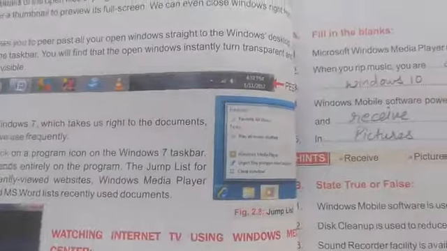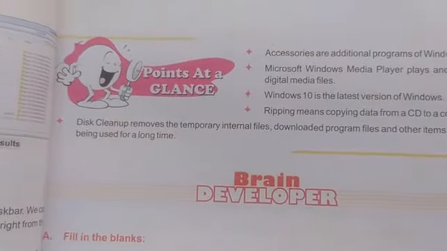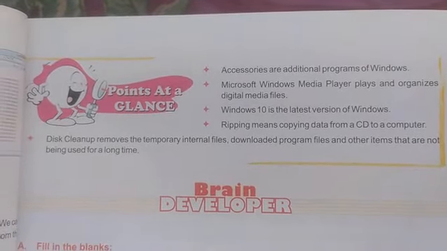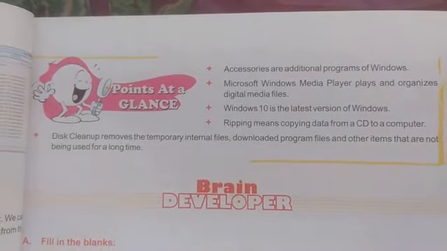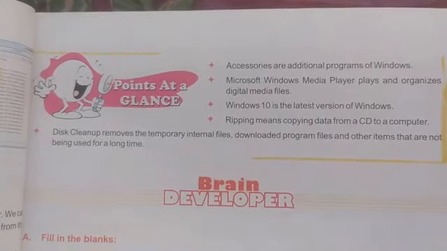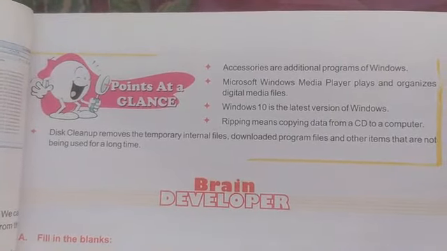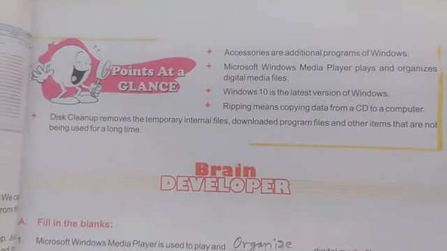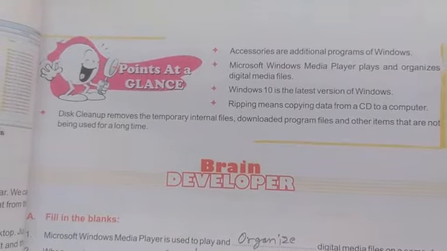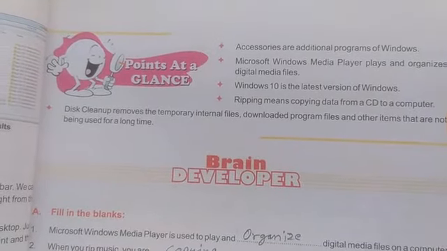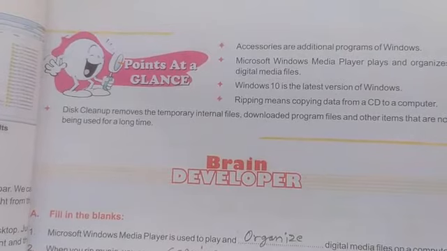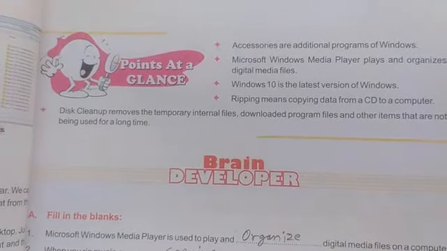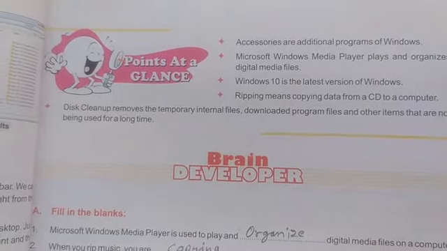Now let me go over the points at a glance. Accessories are additional programs of Windows. You know that accessories are the calculator, notepad, these kinds of accessories. And Windows Media Player plays and organizes digital media files. Digital media files means audio and video. So such kinds of files can be managed, organized, and played using Windows Media Player. Windows 10 is the latest version of Windows. Students, you know that.